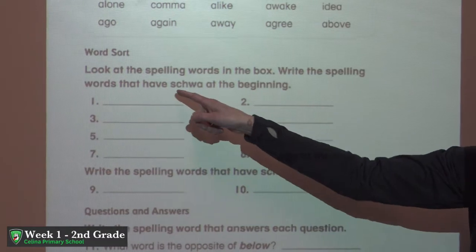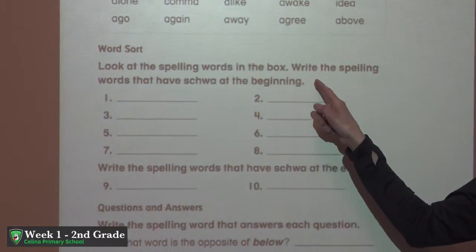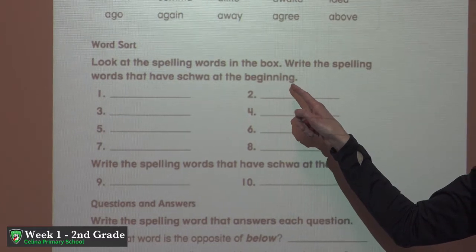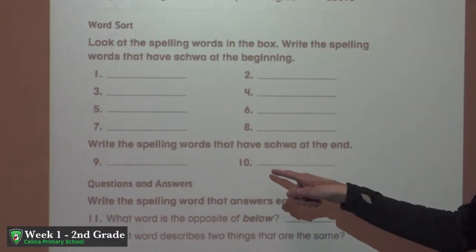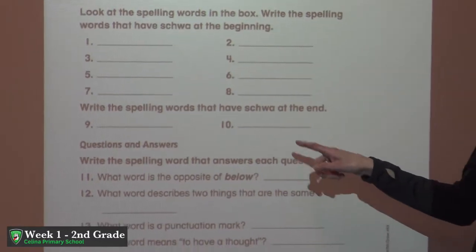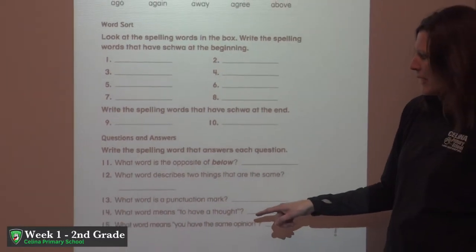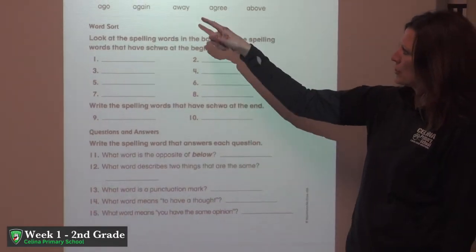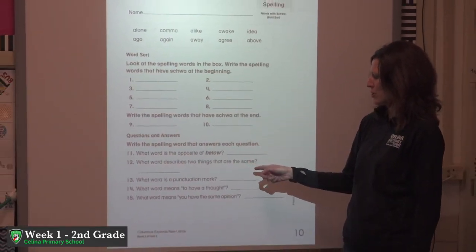Write the spelling words that have schwa at the beginning. Be very careful because they're talking about only the words that have schwa at the beginning. Then there are two words. Write the spelling words that have schwa at the end. Okay, on the bottom of the page it says write the spelling word that answers each question. So you'll go back up and you'll choose one of those words that answers the question below.